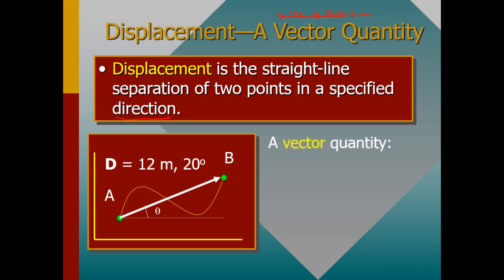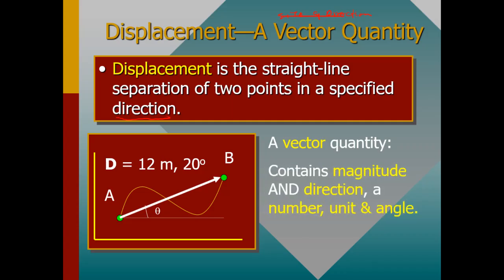When you talk of a vector quantity, remember, a vector quantity has the direction and the magnitude. The magnitude, like I've already stated, is just talking about the size. And the direction can be the angle or it can be north, south, east, but in most cases in physics, we normally talk about the angle.